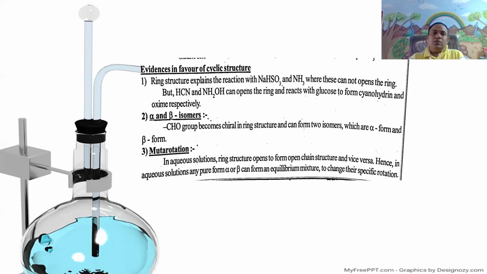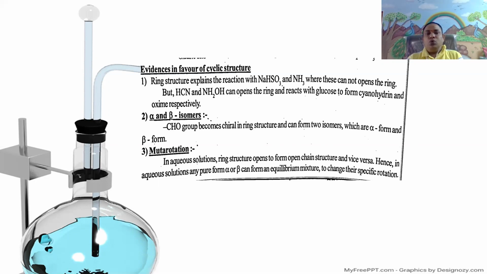Anomers means the two isomers which differ in the arrangement of atoms at the first chiral carbon, called the anomeric carbon. That is, alpha methyl glucoside and beta methyl glucoside are anomers.